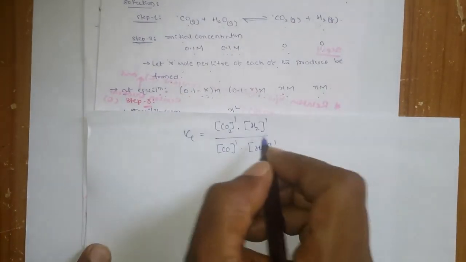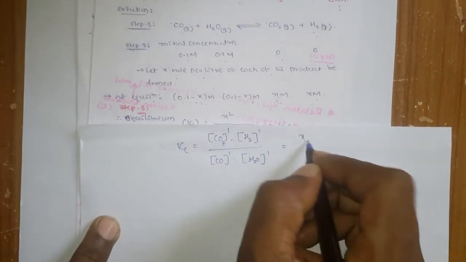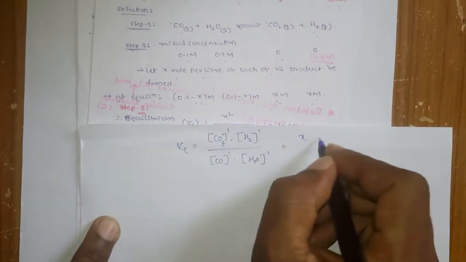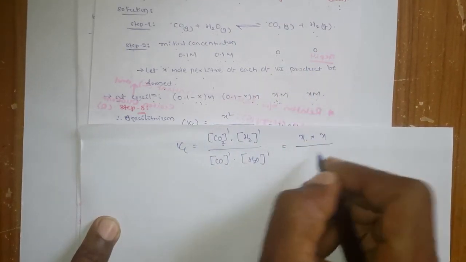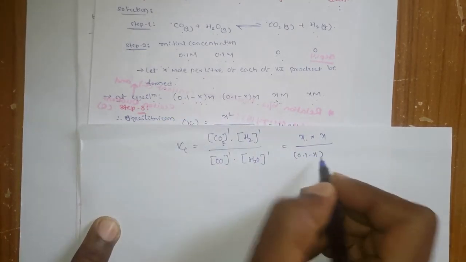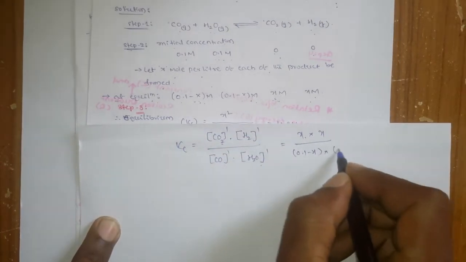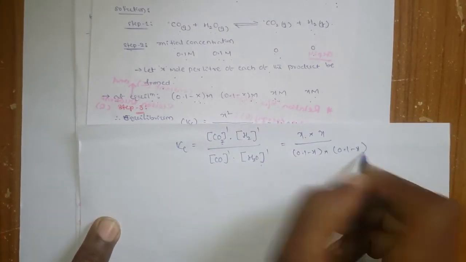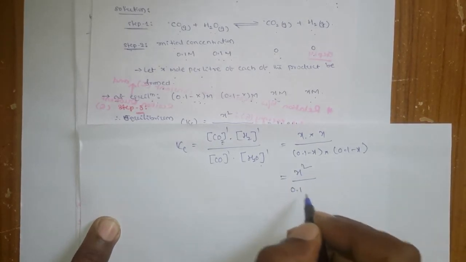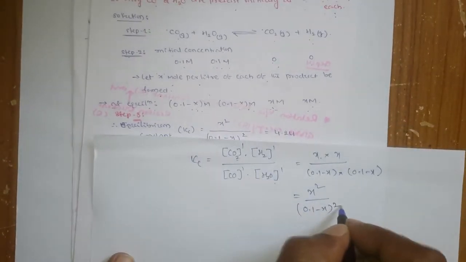Okay, and now you know that CO2 is x at equilibrium, and hydrogen is also x at equilibrium, and CO is 0.1 minus x, and H2O is again 0.1 minus x. So you get x square divided by 0.1 minus x whole square.